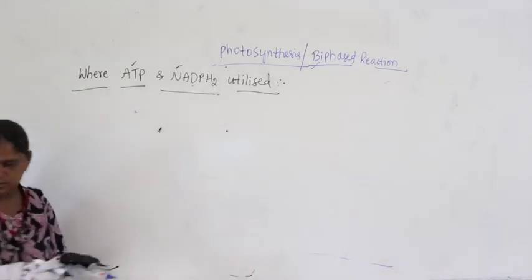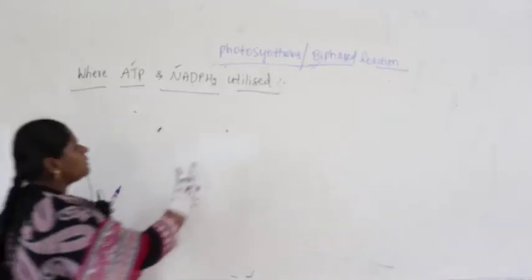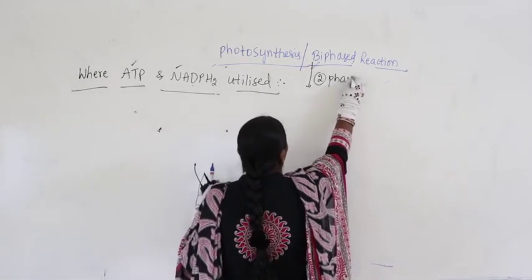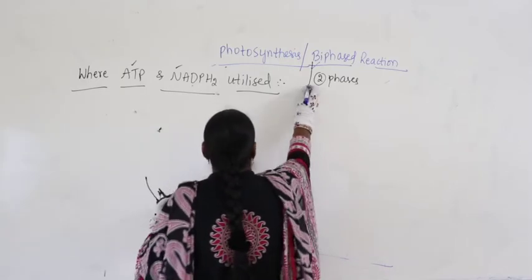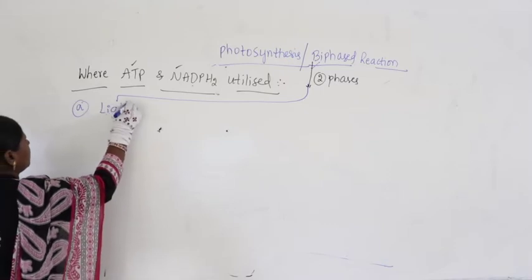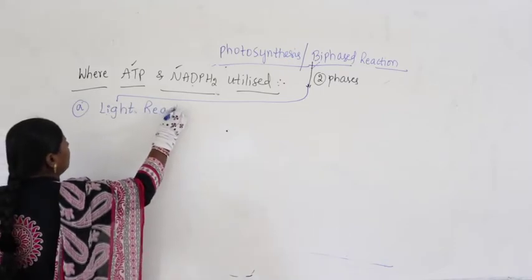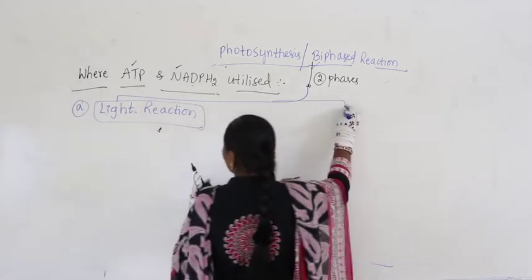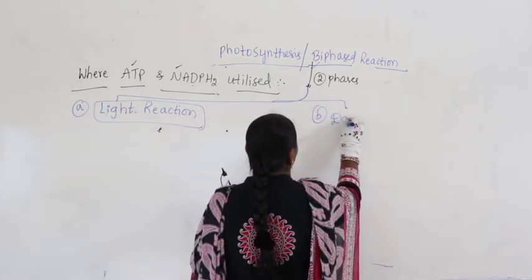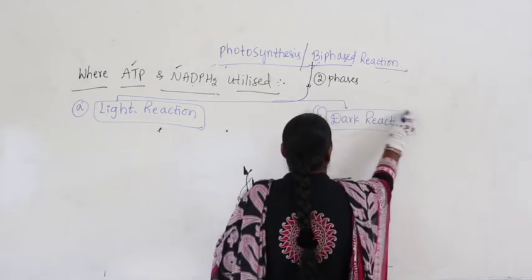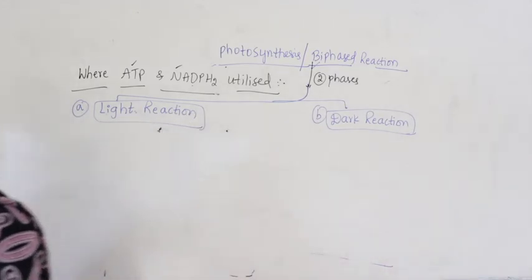Now if you look at in this, we always say photosynthesis has two phases. What are the two phases we say? One we call a light reaction, another one we call it as a dark reaction.